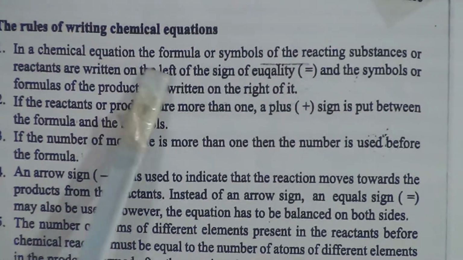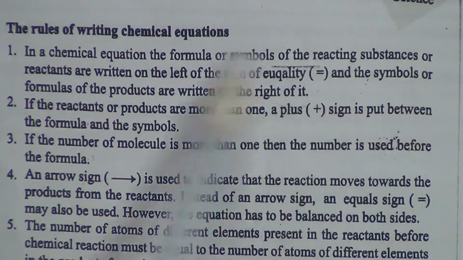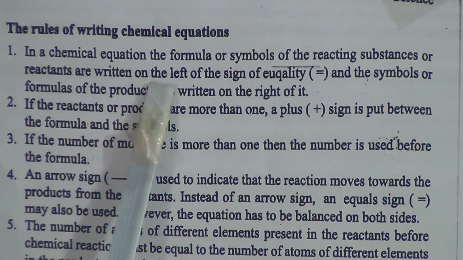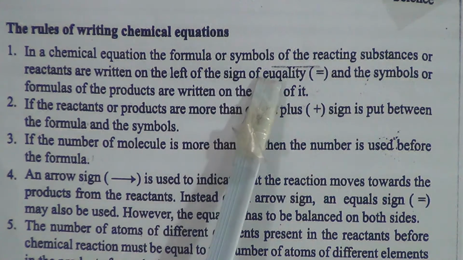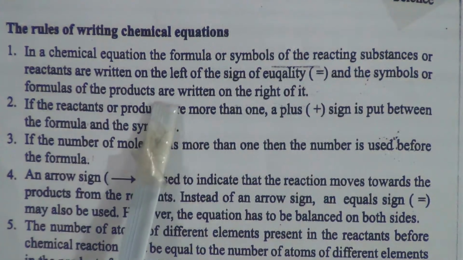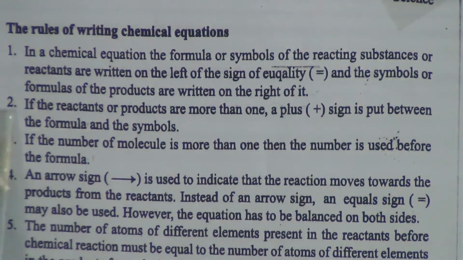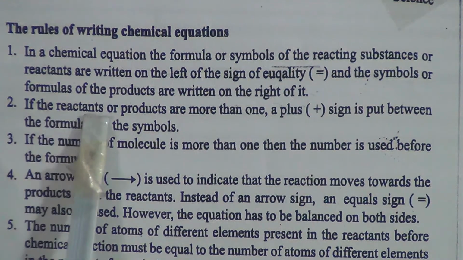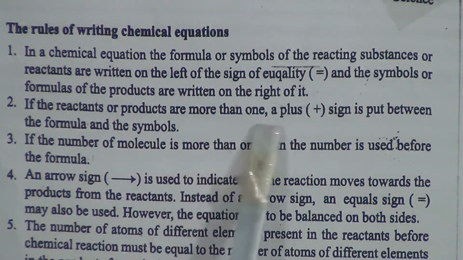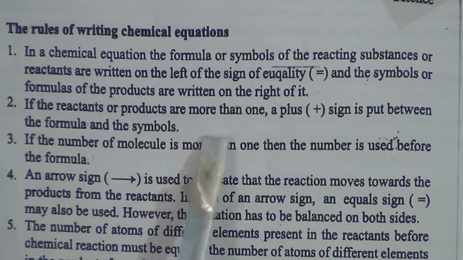In a chemical equation, the formulas or symbols of the reacting substances, or reactants, are written on the left of the sign of equality, and the symbols or formulas of the products are written on the right of it. Now come to the next point. If the reactants or products are more than one, a plus sign is put between the formulas and the symbols.